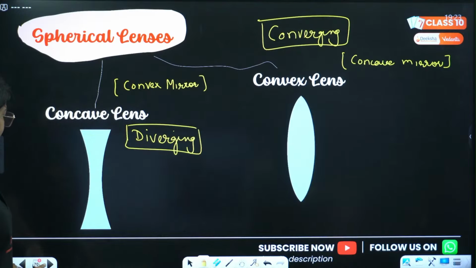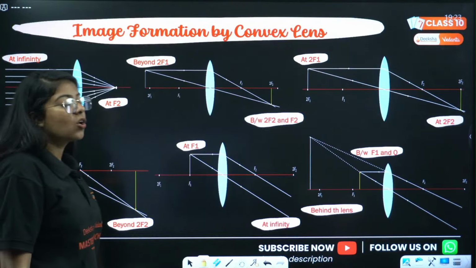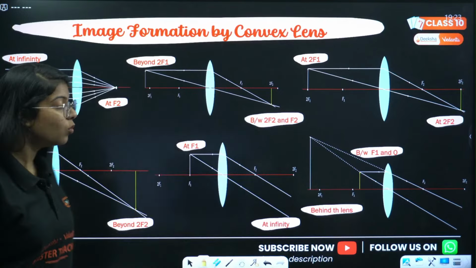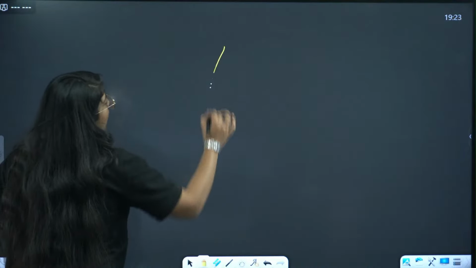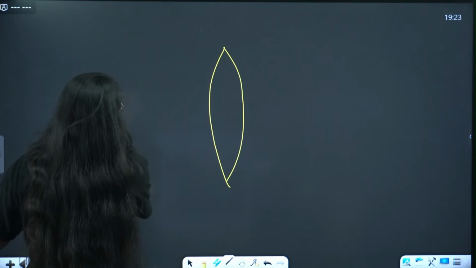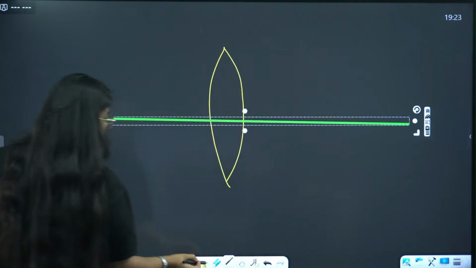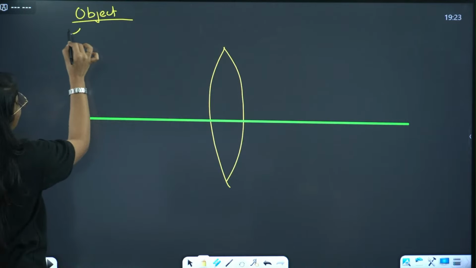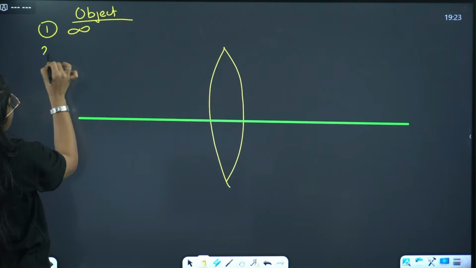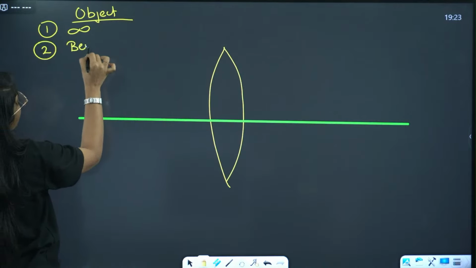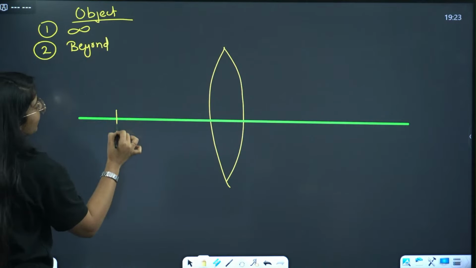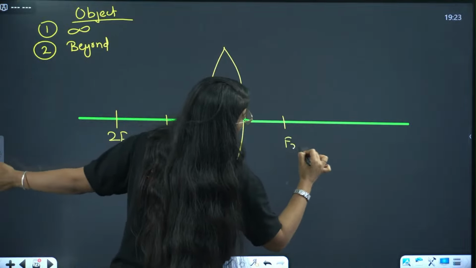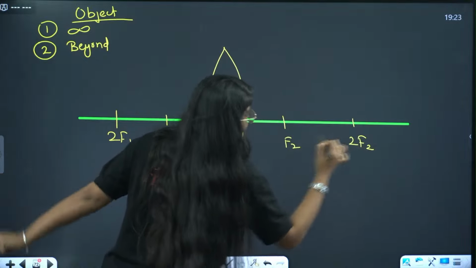ठीक है. चलो next, image formation by convex lens. Very similar to concave mirror. देखो. Now this is my convex lens. So object will be placed where? In first case object will be at infinity. In second case it will be beyond. Now in this case we don't take C, we take 2f1 and f1, we take f2 and 2f2.